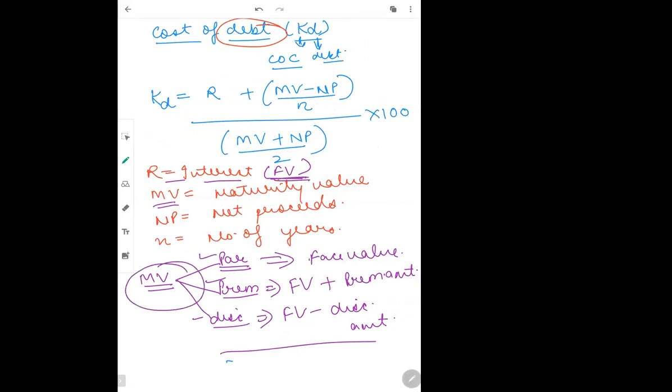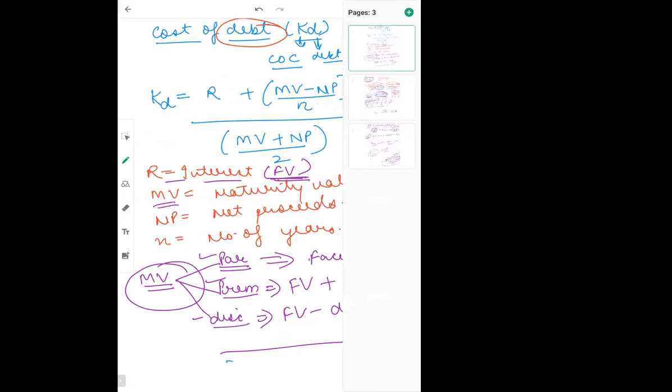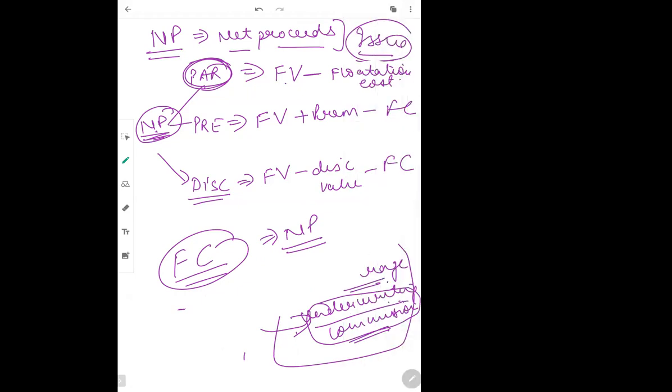You can see here, I have not taken flotation cost. क्योंकि जब mature ही हो गए, when the debentures have died, why do I have to pay flotation cost? Why do I have to give printing or all those expenses? I don't have to make any expenses. Only when I have to sell the debentures, I have to make certain expenses. So that is why only in the net proceeds we take flotation cost.